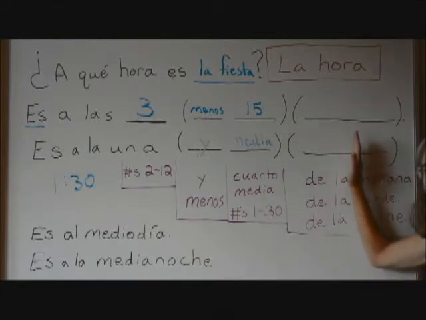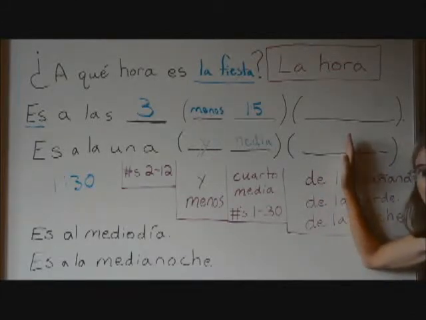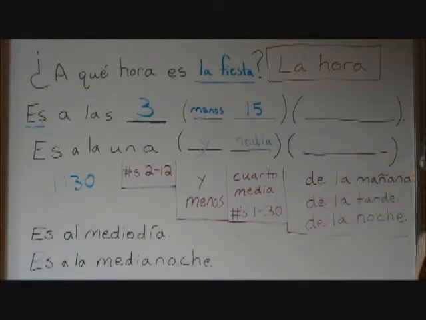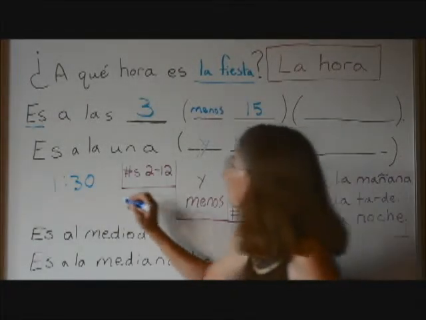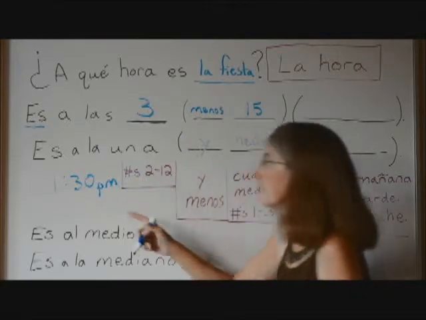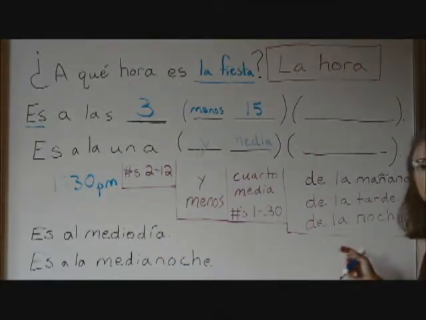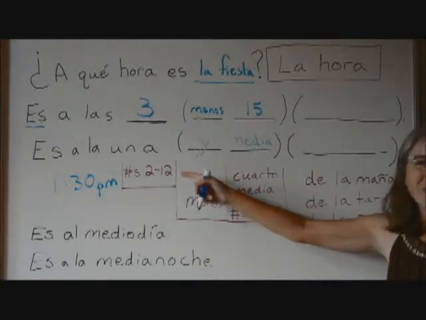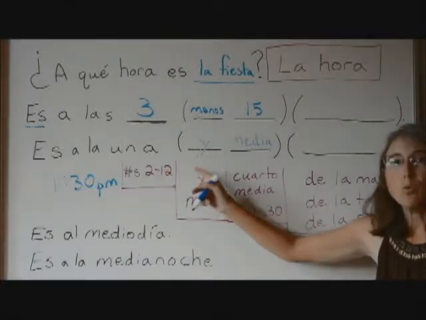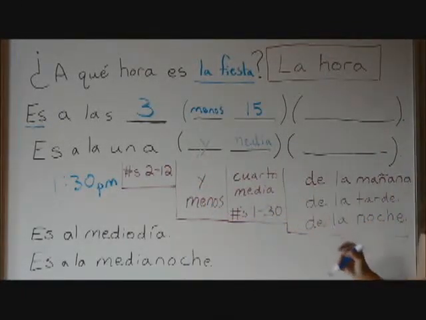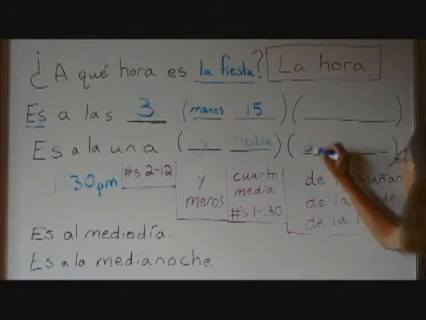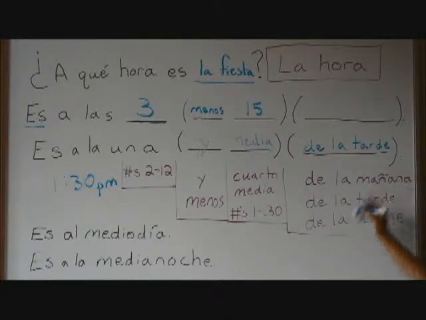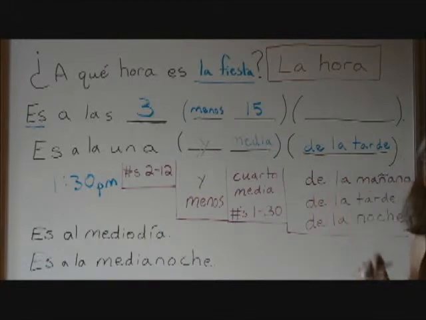Now, this blank over here is what we use to talk about what time of day it is. Is it morning, afternoon, or night? If it was 1:30 p.m., would that be morning, afternoon, or night? It would be afternoon. So if we want to say the party was 1:30 in the afternoon, we'd say es a la 1:30 de la tarde.